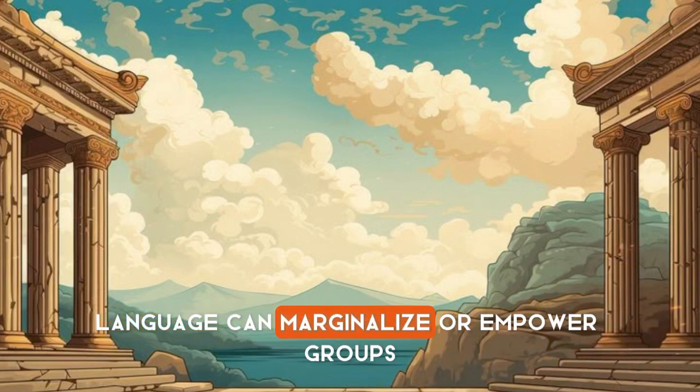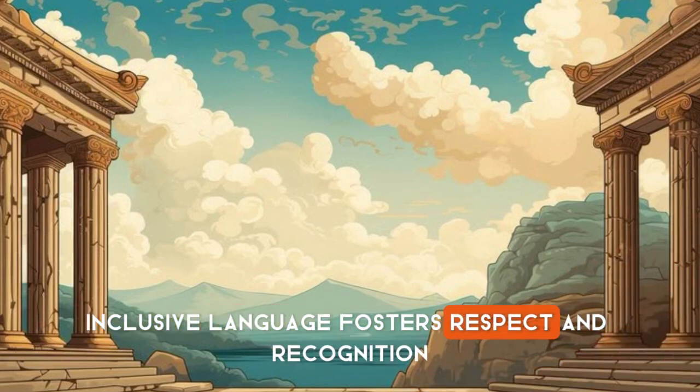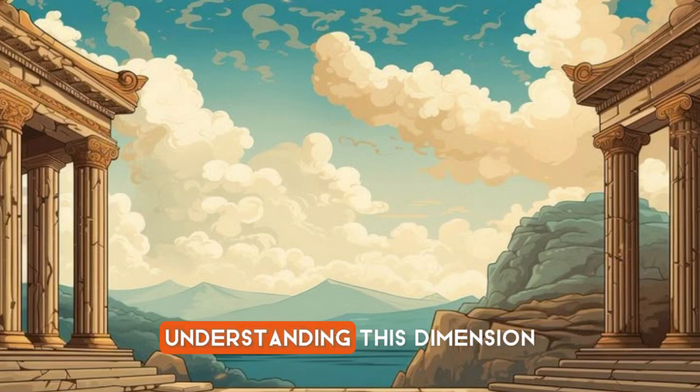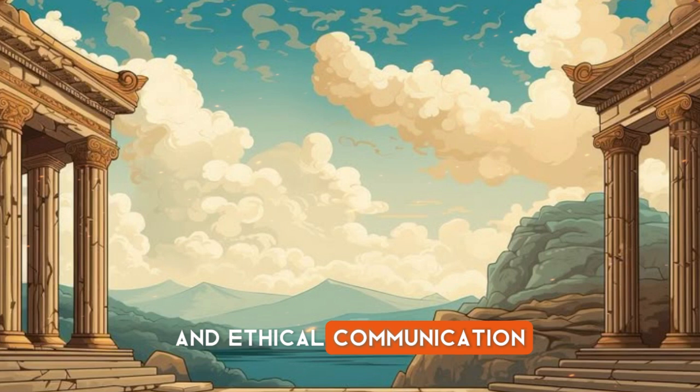Moreover, language can marginalize or empower groups. Inclusive language fosters respect and recognition, while pejorative terms perpetuate prejudice. Understanding this dimension is crucial for social justice and ethical communication.